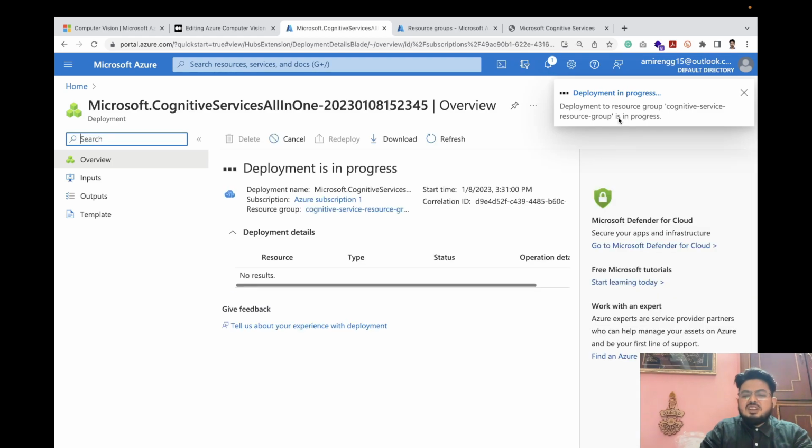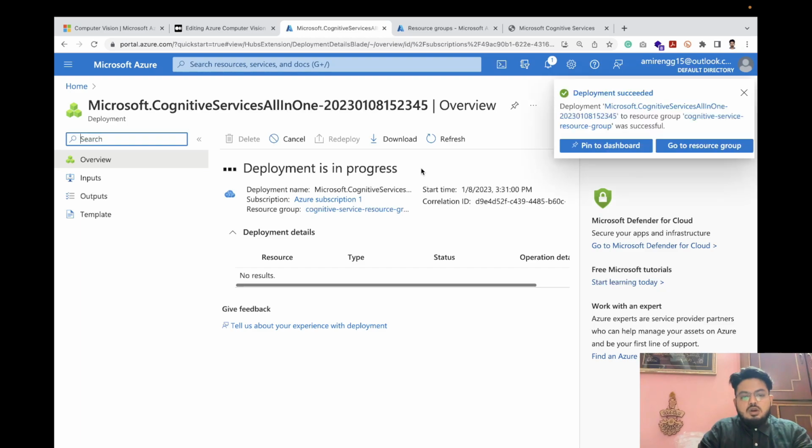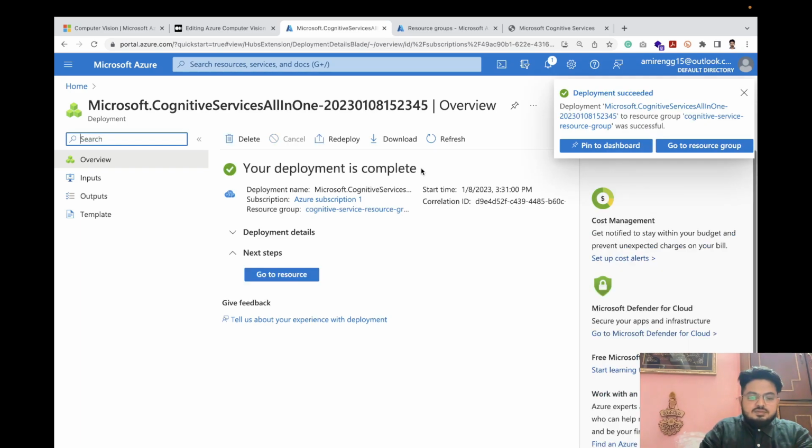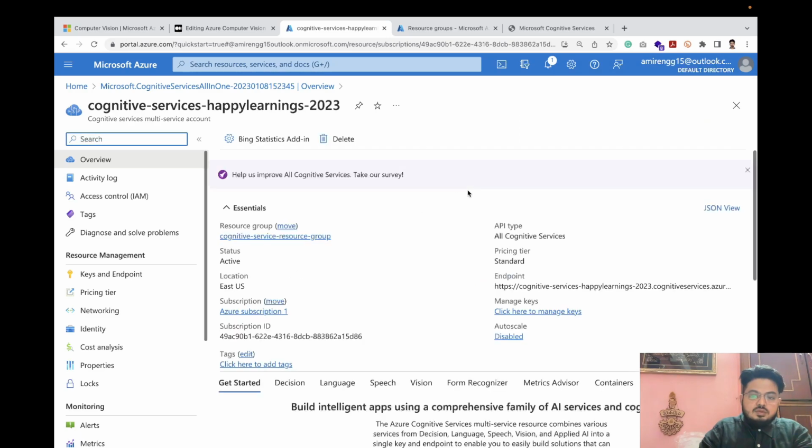It takes maximum 30 seconds, but usually less time. What deployment does is set up and create the resource for us. Now we can pin it to the dashboard, or we can directly go to the resource. So we have our Cognitive Services Happy Learning 2023. This is basically the first step. We have created the service.